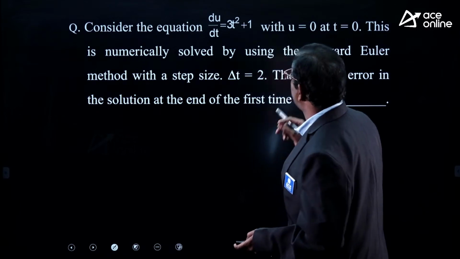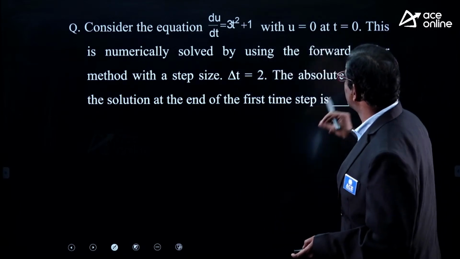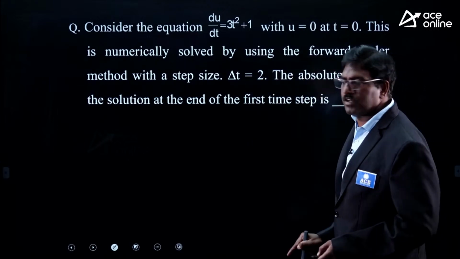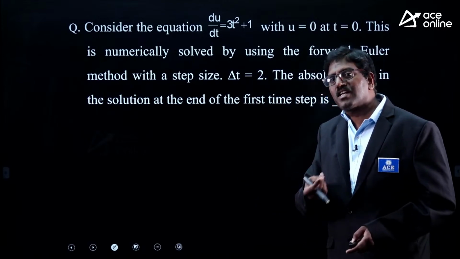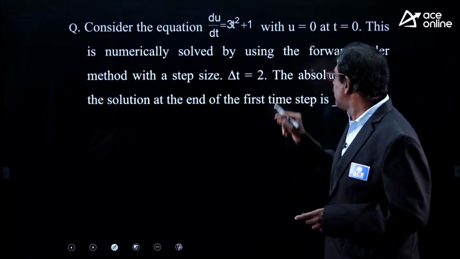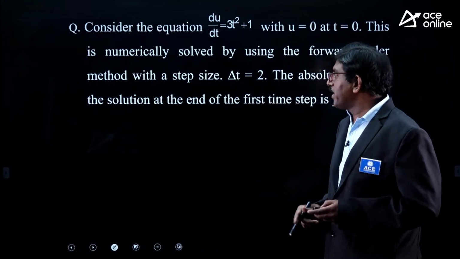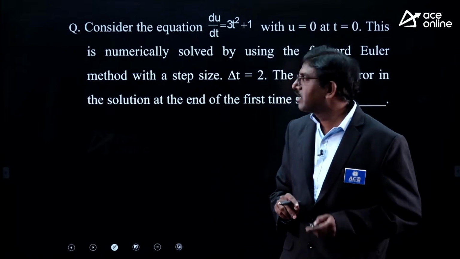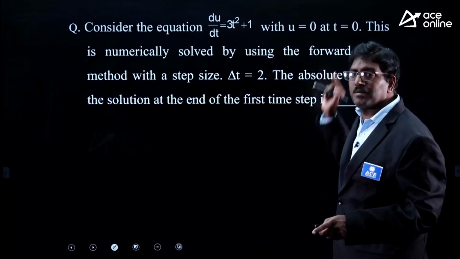Consider the equation du by dt is equal to 3t square plus 1 with u is equal to 0 at t is equal to 0, numerically solved by using forward Euler's method with step size delta t, generally we can take h, the step gap. The absolute error, here we need to find the error. To find the error, first I have to solve this problem by using forward Euler's method, and then you can solve it directly by using analytical methods.